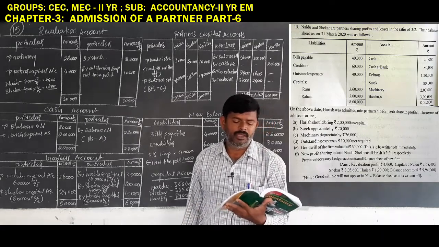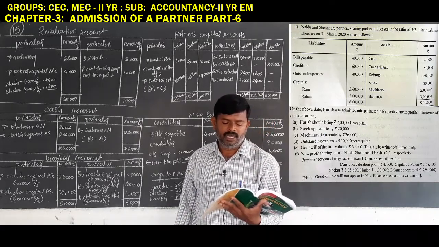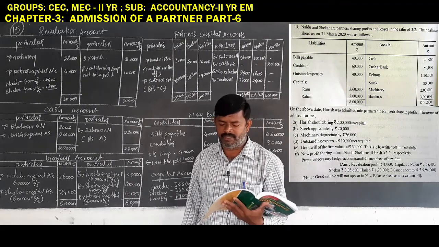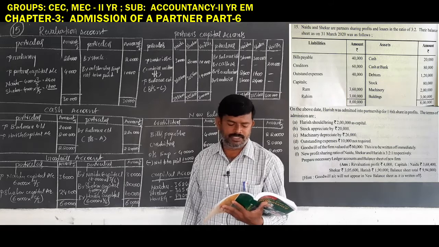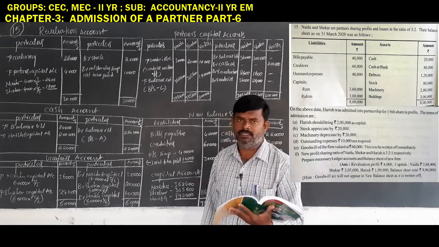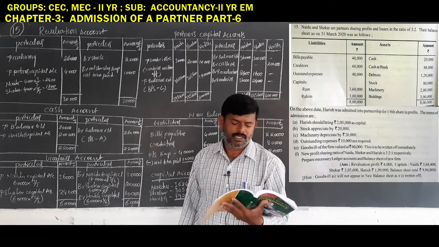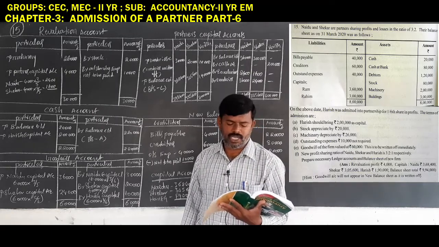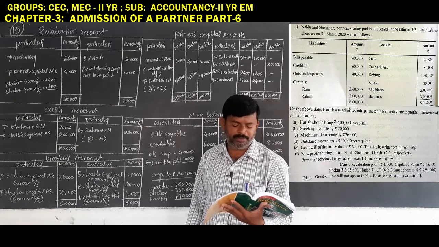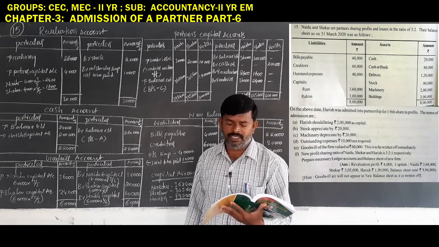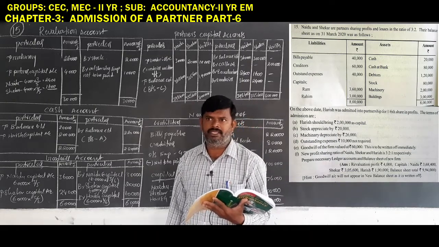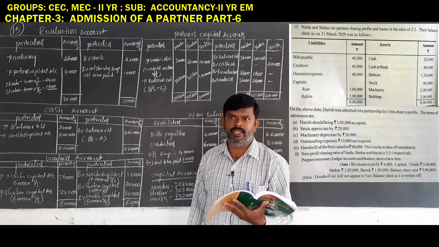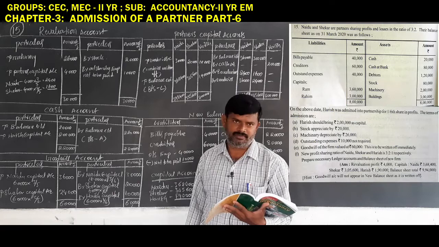Next, on the above date, Harish was admitted into partnership for a 1/6 share in the profits. What are the terms of the admission? Harish should bring 2 lakhs rupees as capital. Stock appreciated by 20,000 rupees. Remember one thing, when it is given as appreciated by, the total amount will be taken as the appreciation or depreciation.